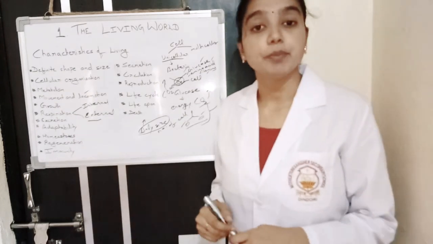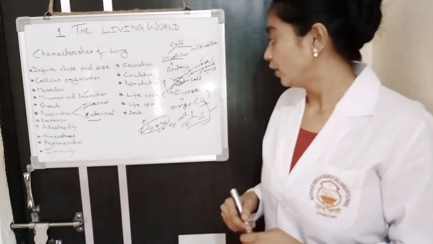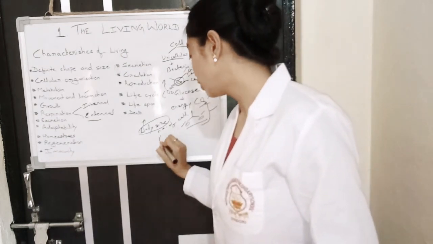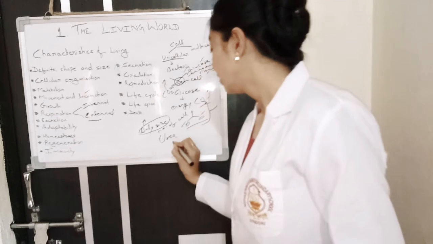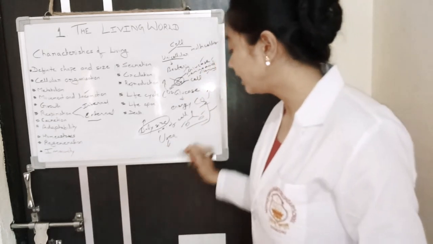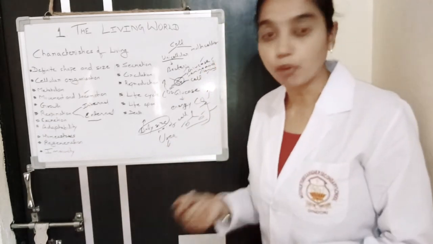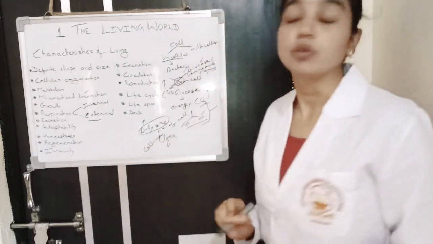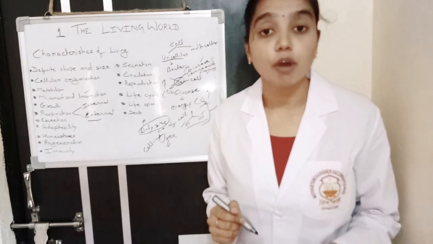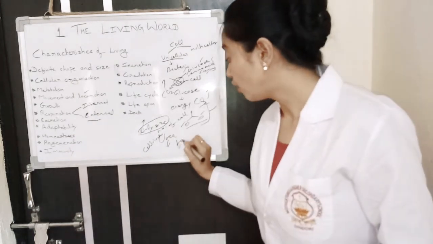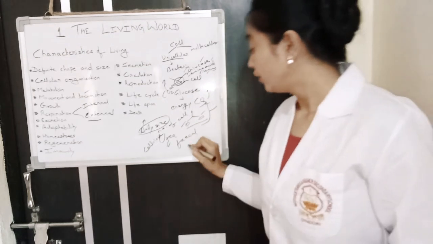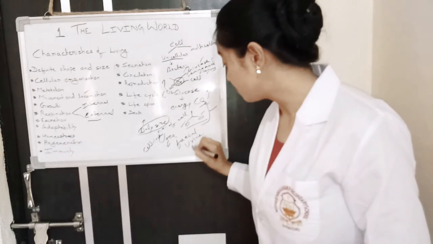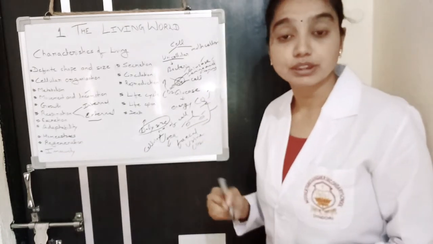Excretion means removal of the waste material. For example, when food is digested, there is formation of urea. This urea and the remaining which can't be digested by our body, for example cellulose, is excreted out by the body in the fecal form, as well as in the urine form, as well as in the gaseous form CO2, carbon dioxide you breathe out.